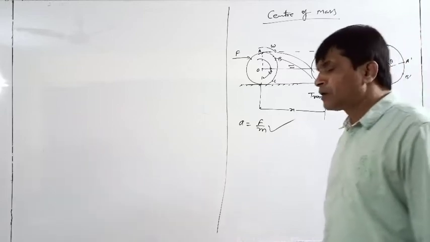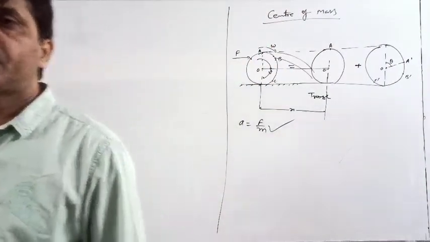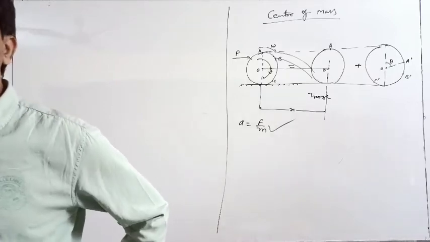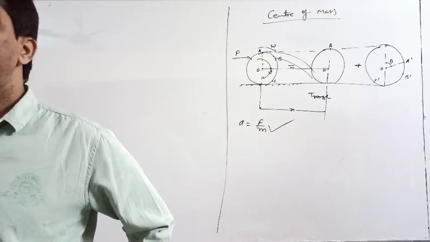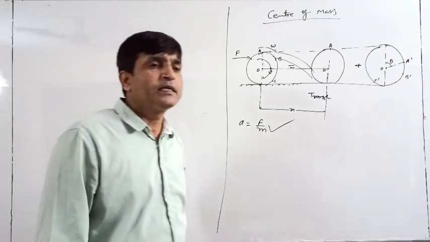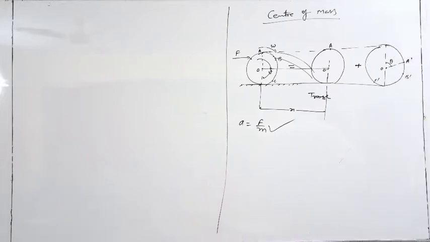So first of all, what is the purpose of center of mass? Whenever we have to express translational motion of any system, which may have a number of particles, a number of bodies, or any rigid body, we first talk about center of mass.